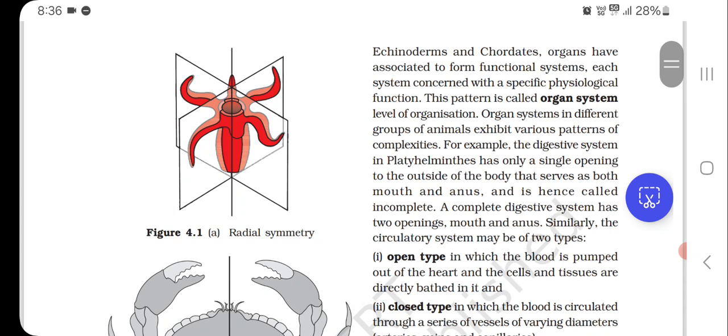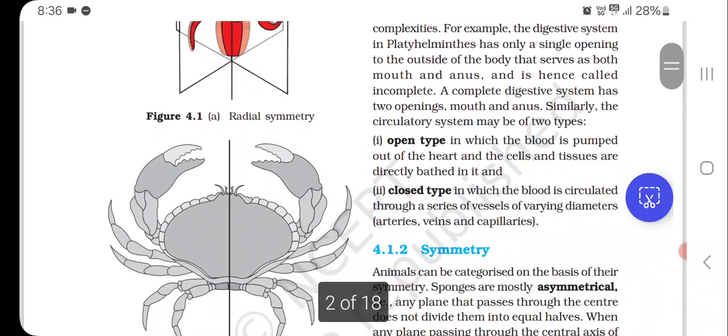Similarly, the circulatory system may be of two types. First, open type, in which the blood is pumped out of the heart and the cells and tissues are directly bathed in it, and second, closed type, in which the blood is circulated through a series of vessels of varying diameters, arteries, veins, and capillaries.